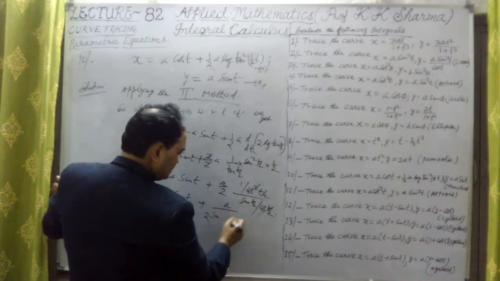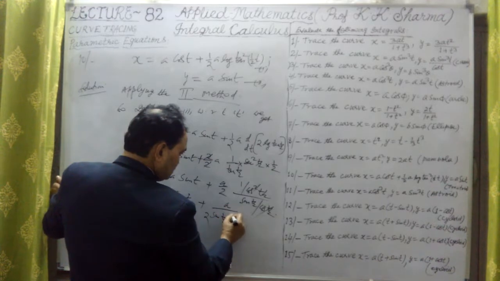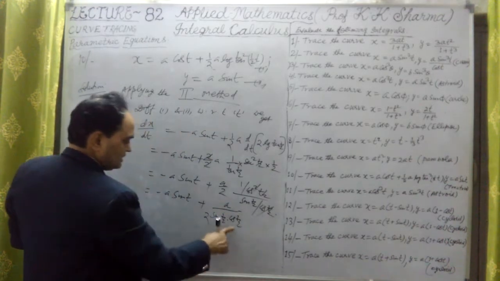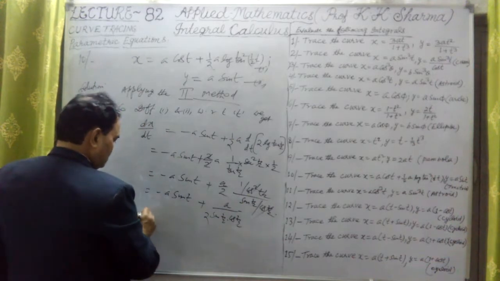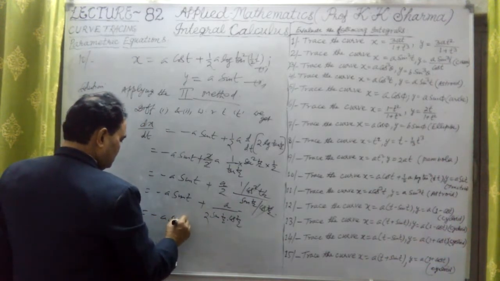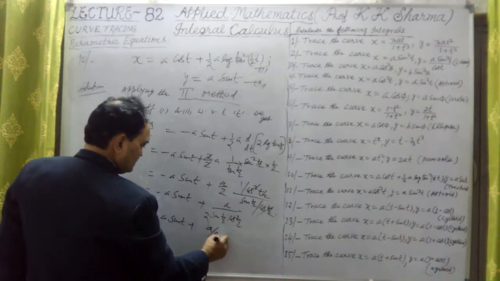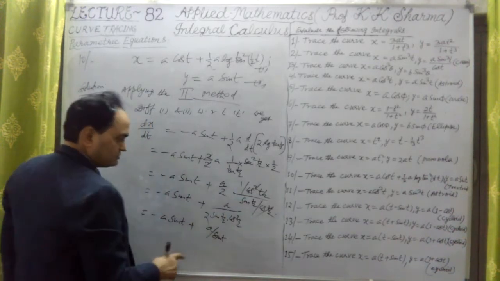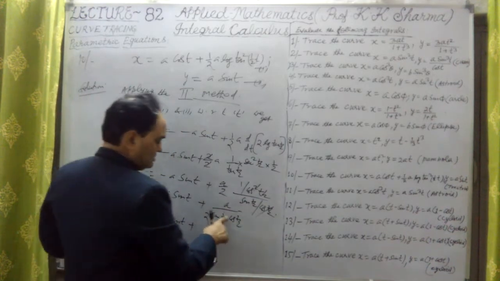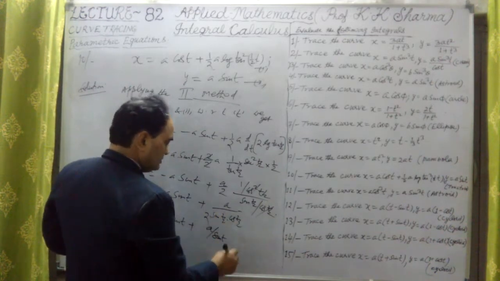Twice will come in the denominator: 2 sin t by 2 into cos t by 2. So what do we get? This is sin t only. It is nothing but minus a sin t plus a upon sin t. Why? For sin 2t, but the angle is t by 2, so the 2 cancels out.